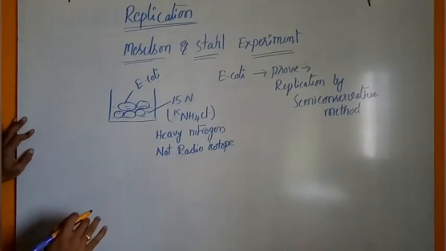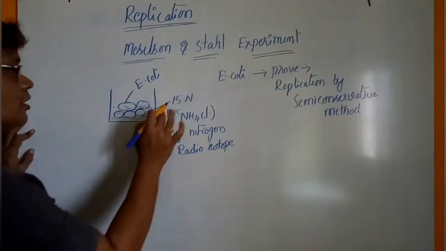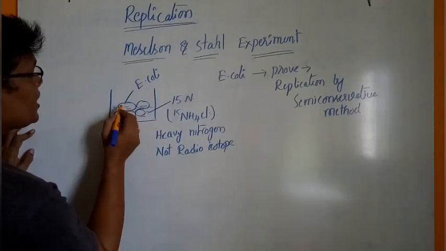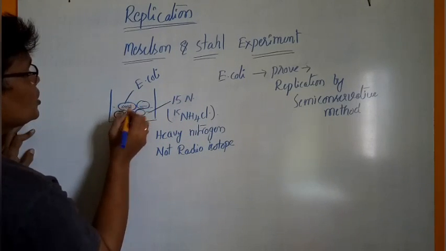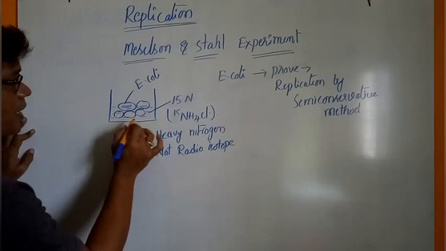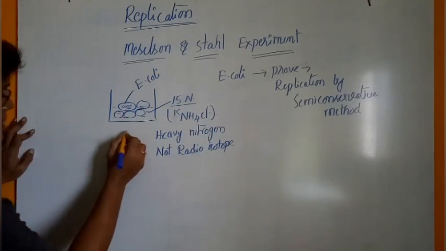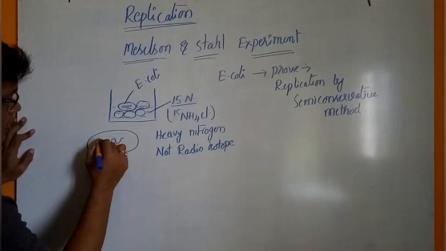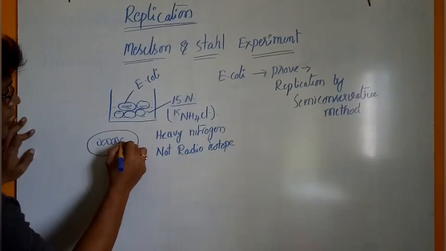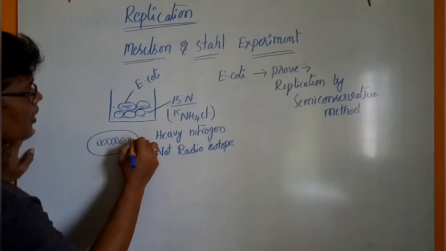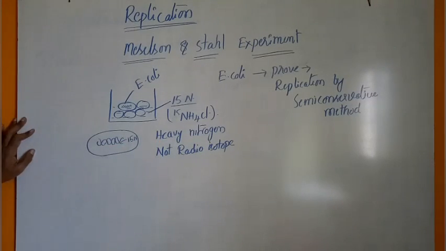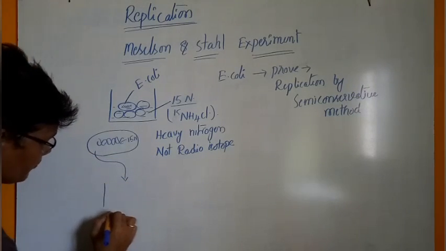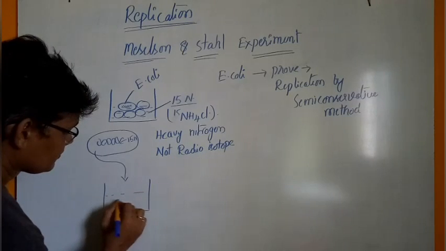Almost all DNA molecules are incorporated with 15N. That heavy nitrogen is incorporated into the DNA molecule. So almost all DNA molecules are incorporated with N15. That means the E. coli are of the 15N type. These E. coli bacteria are transferred to another culture medium.